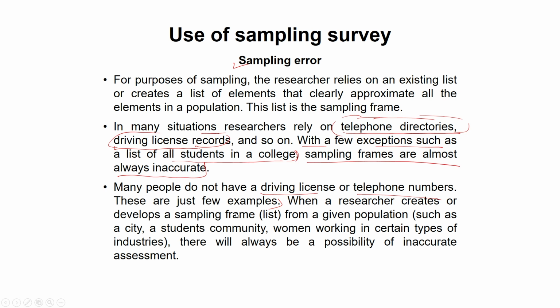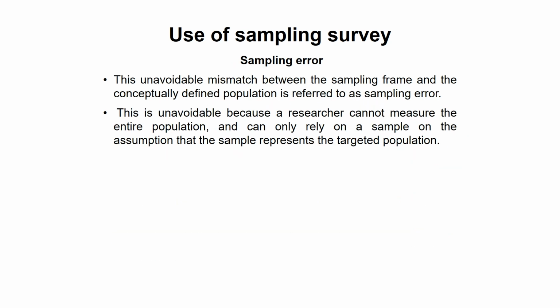So when a researcher creates or develops a sampling frame, you can say a sampling list from a given population, from the population of a city, maybe from the student community, maybe from women working in certain types of industries, there will always be a possibility of inaccurate assessment. We call this inaccurate assessment a sampling error.